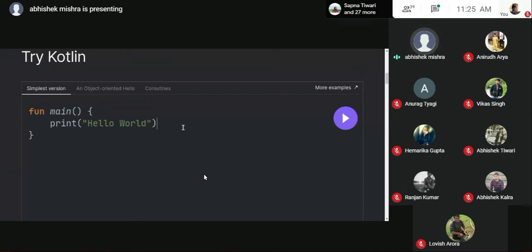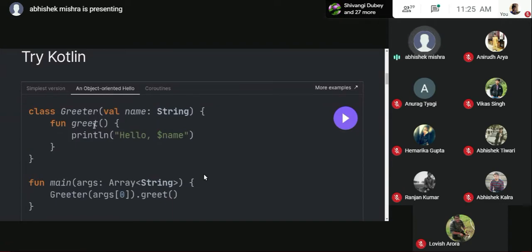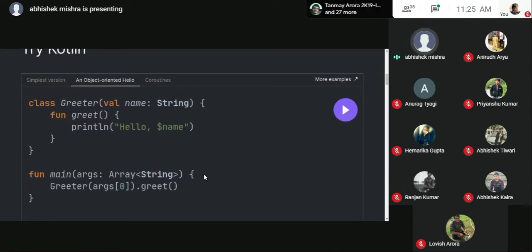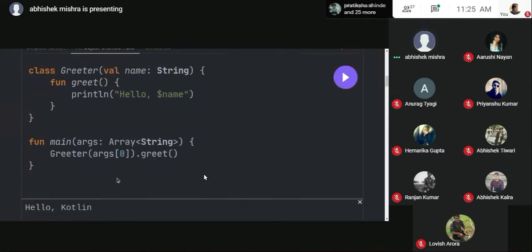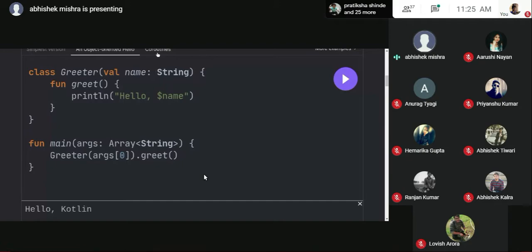This is the simplest version. This is an open canvas for you. If you want to see examples, you have more examples here. And what is object oriented programming, OOPS? Every one of us might have studied OOPS. For those who are not coming from a development or coding language background, OOPS is basically creating a group of data using a class, and you're using it inside of your code. Here is a class, different from this, and you're using it inside of your main. It will basically print your name, whatever you enter. For example, I gave the name as Kotlin, so it will print Kotlin for me.